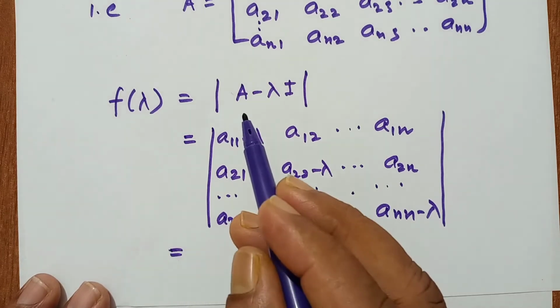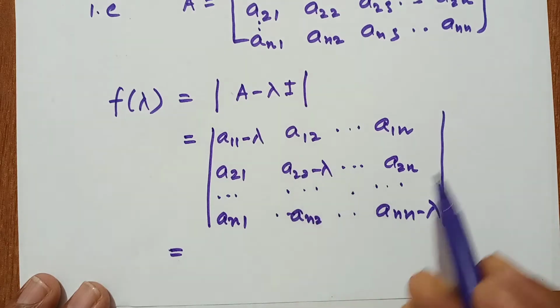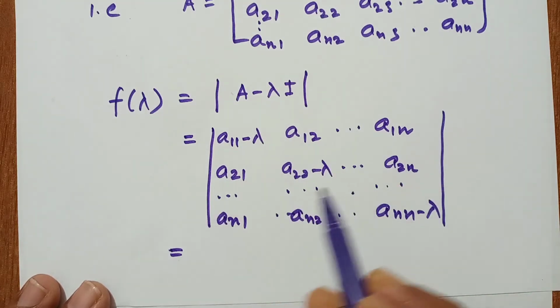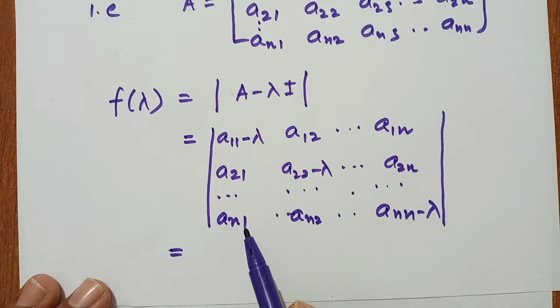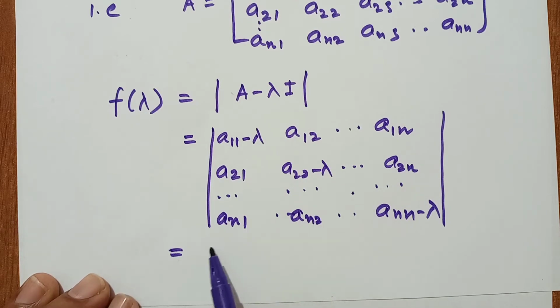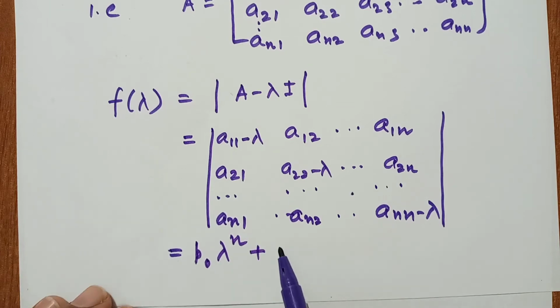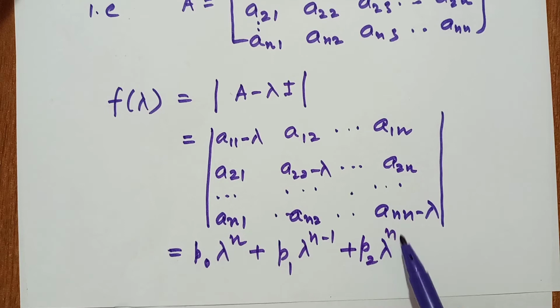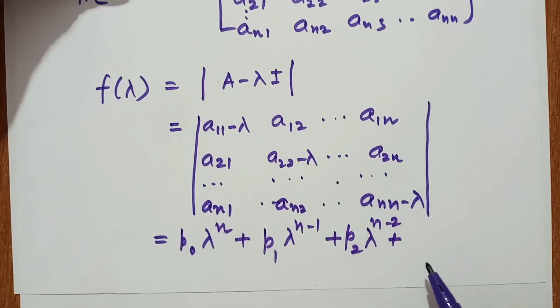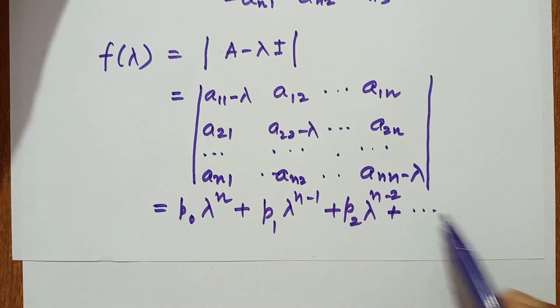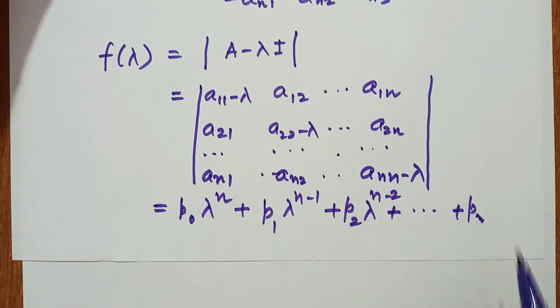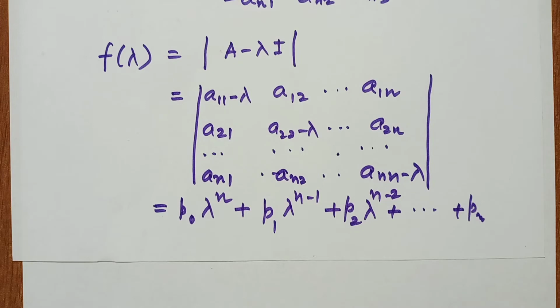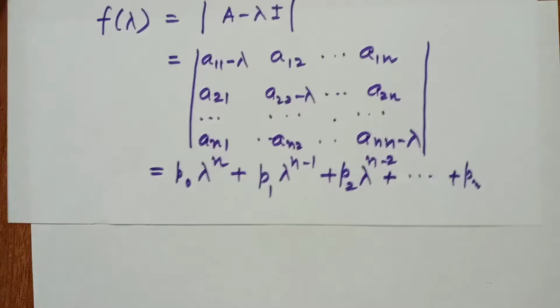Since A is an n-order matrix, this is a polynomial of nth degree in lambda. Suppose this is p0 lambda to the power n plus p1 lambda to the power n minus 1 plus p2 lambda to the power n minus 2 plus, and so on, up to the last constant.